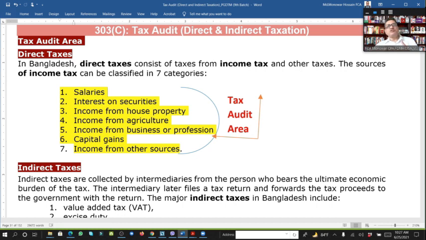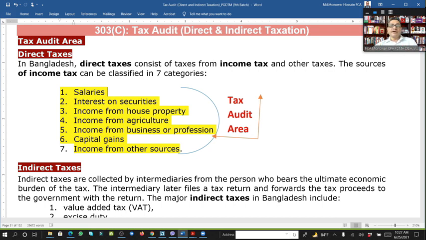So in the near future, all items will come with our return, and we will not have to put that item in automatically. That item will come with our e-filing return. So that means when it is implemented, at that time we will not be able to escape anything. The same way in our house property.